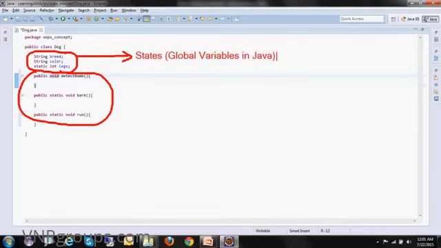And what is this? Behaviors, and they are methods in Java. So this is how you convert the theoretical concept of OOPS into the programming concept. This is very basic.